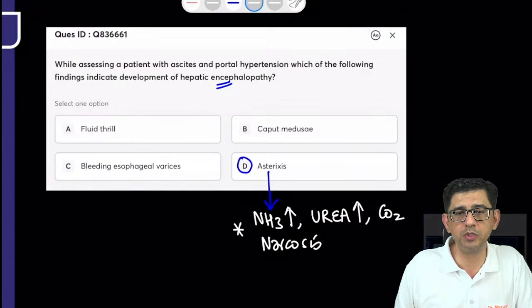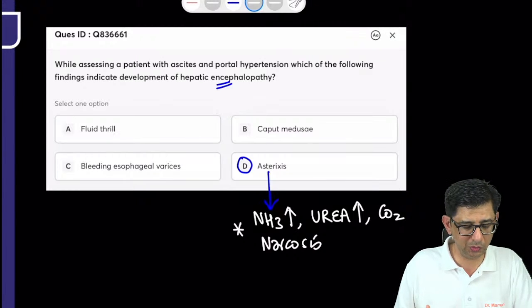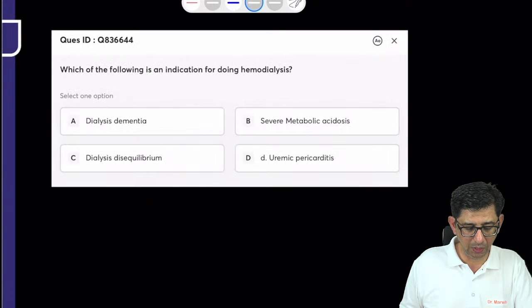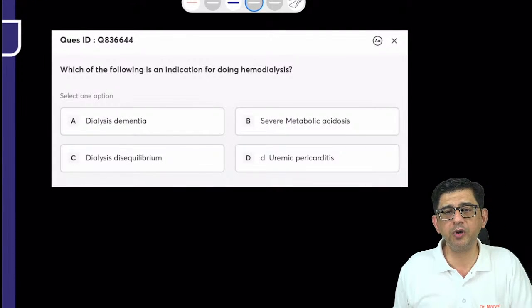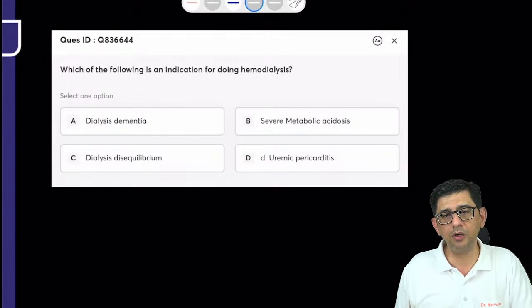There was an all except MCQ also on asterixis where the answer would be thyrotoxicosis, because thyrotoxicosis would be causing fine tremors of the fingers. Yep. So we are sorted for this one. Let's move on to the next one. Alcohol would cause delirium tremens. It would be causing tremors, fine tremors in fingers due to sympathomimetic stimulation. So alcohol withdrawal, not alcohol, but alcohol withdrawal.